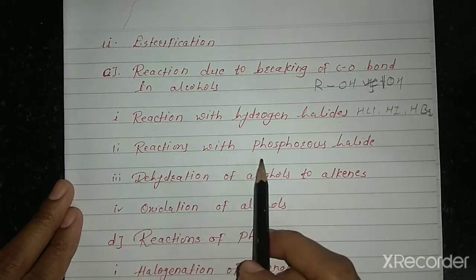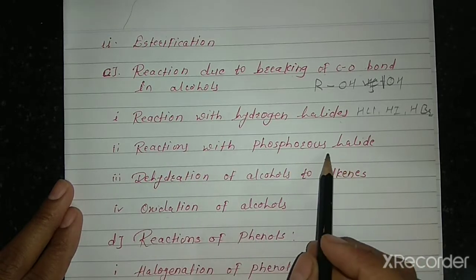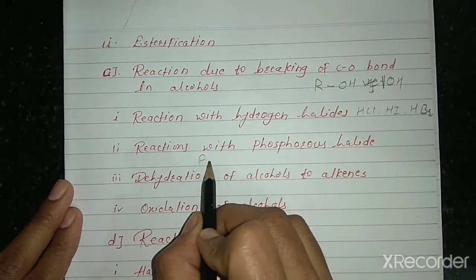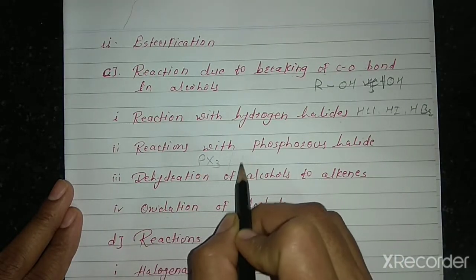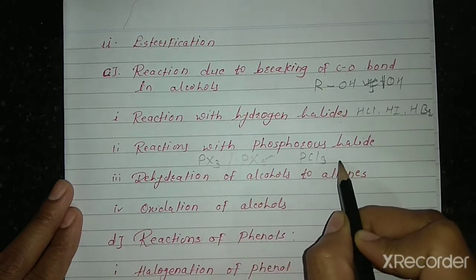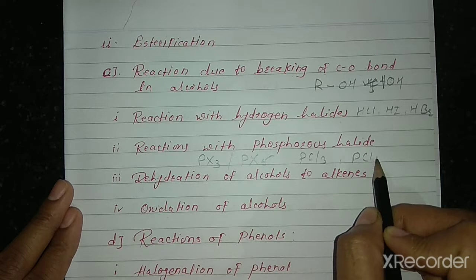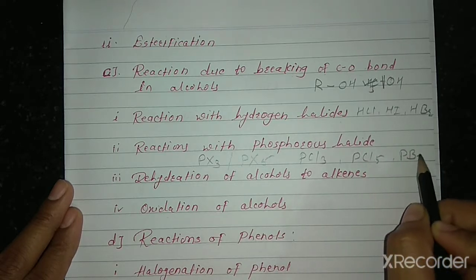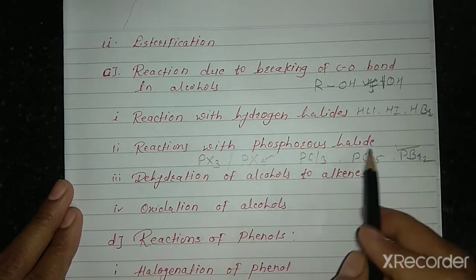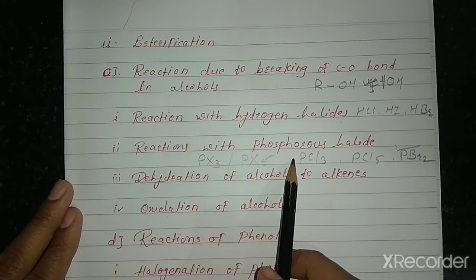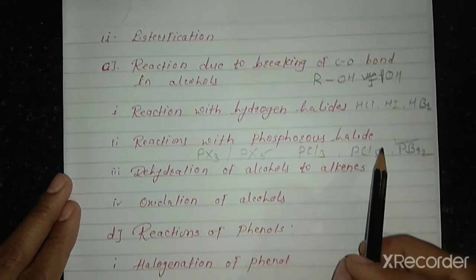Then next, reactions with phosphorus halides. Which phosphorus halides are used in this reaction? PX3 or PX5, meaning PCl3 phosphorus trichloride, PCl5 phosphorus pentachloride, or PBr3. Alcohol reacts with phosphorus halide to give alkyl halides.